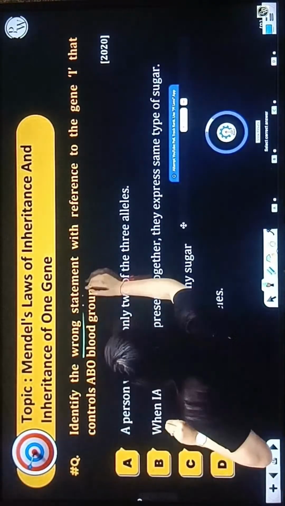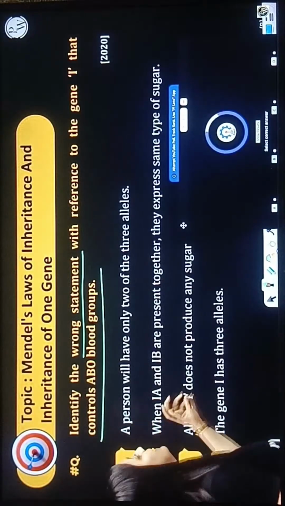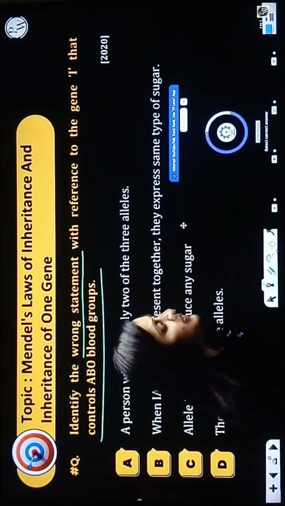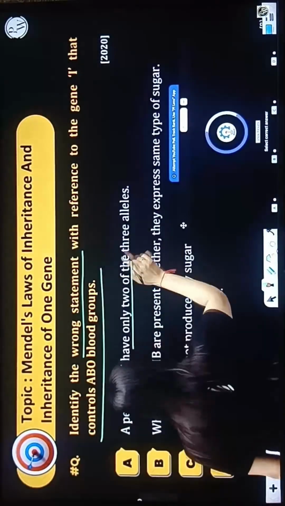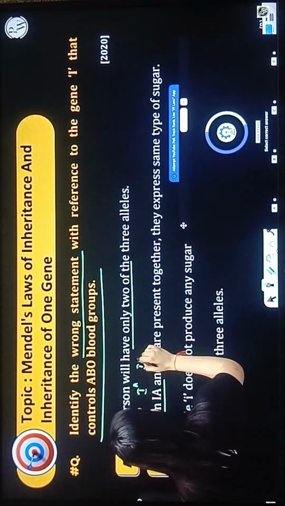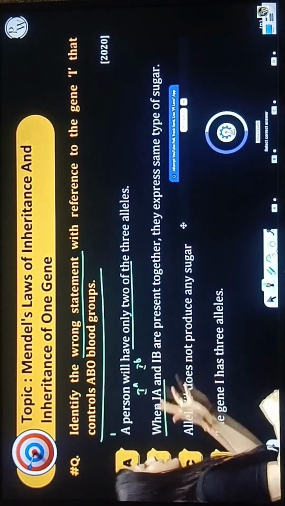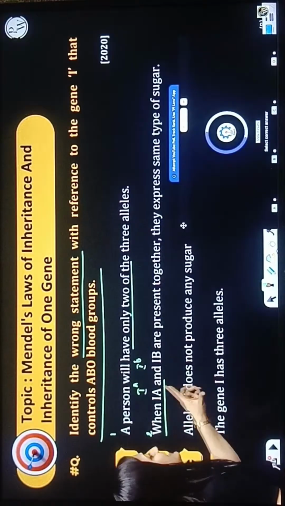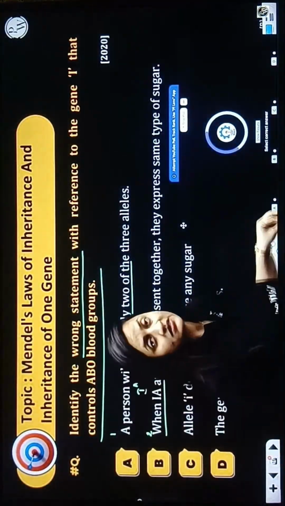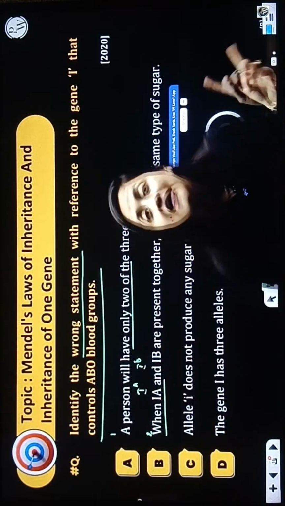Identify the wrong statement with reference to the gene I that controls ABO blood group. A very simple question. Number one, a person will have only two of the three alleles. Number two, when I^A and I^B are present together, they express the same type of sugar. Number three, allele i does not produce any sugar. Number four, the gene I has three alleles. Now, what are they asking us? They are asking us for the wrong statement.